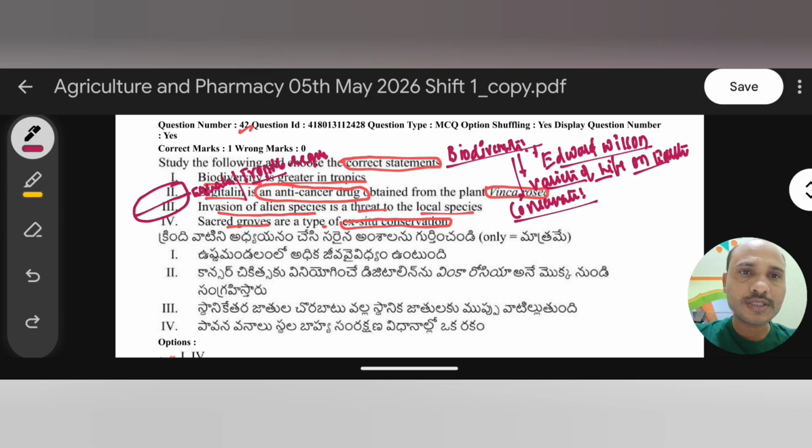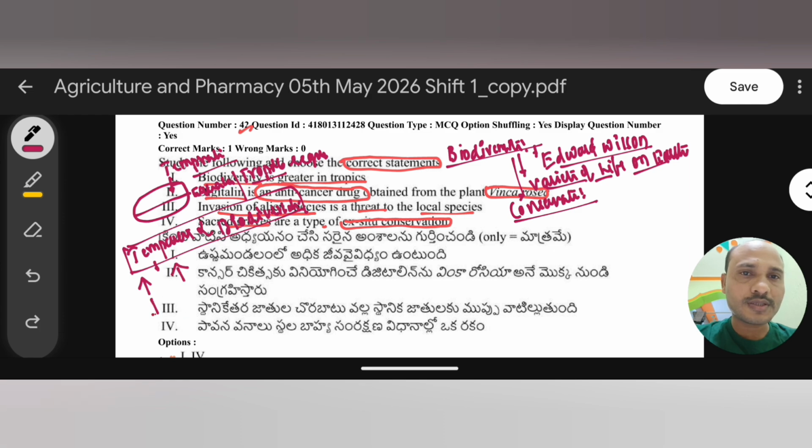Why? Because here high temperature is present, so more solar energy comes to this equator or tropical region. Remember one important concept here: temperature is directly proportional to biodiversity. Very important. It means if temperature increases, biodiversity is also more.